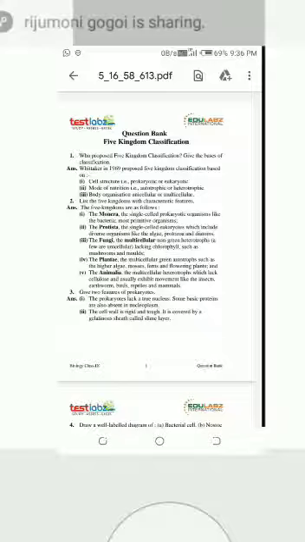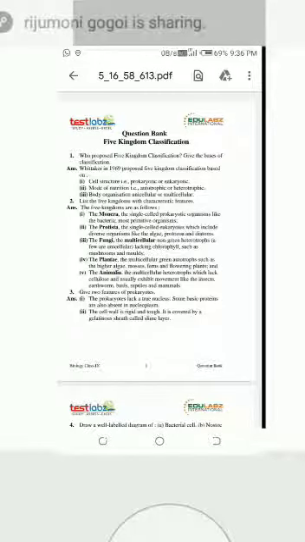Okay. So what are fungi? Very important: Monera and Protista are unicellular organisms, but fungi are not unicellular. These are multicellular, that means many types of cells are present in fungi.